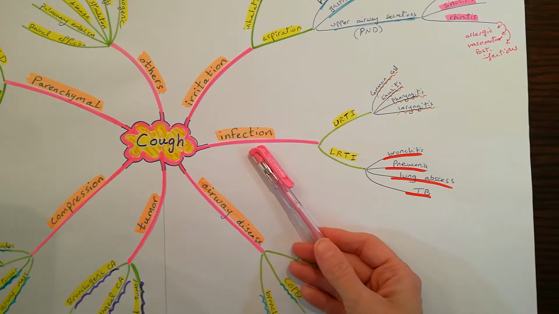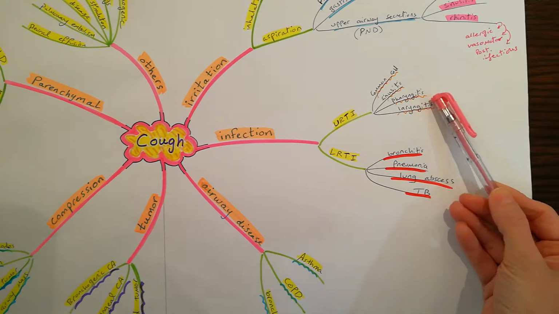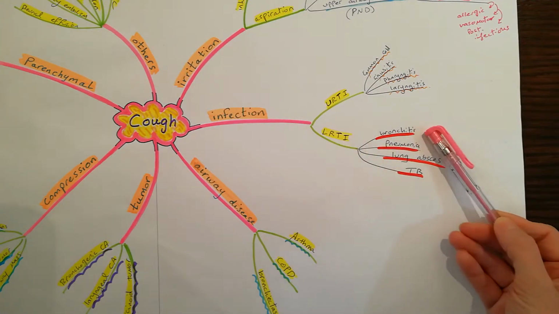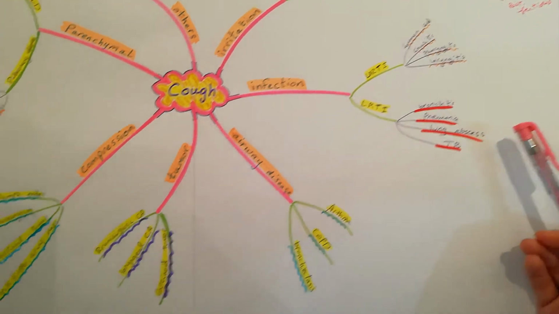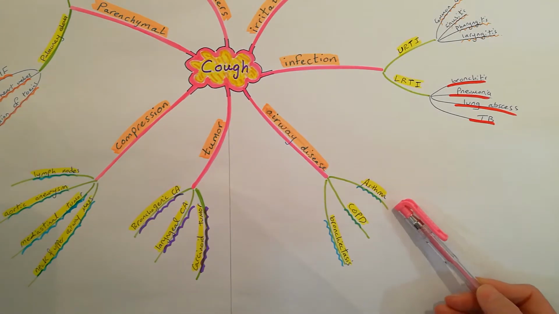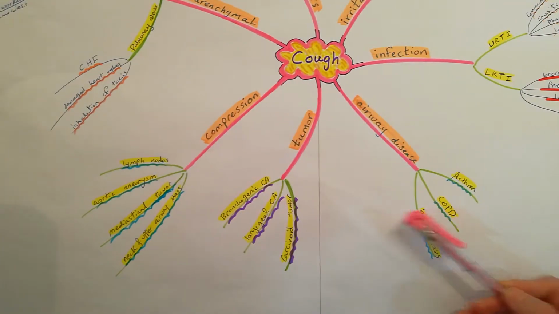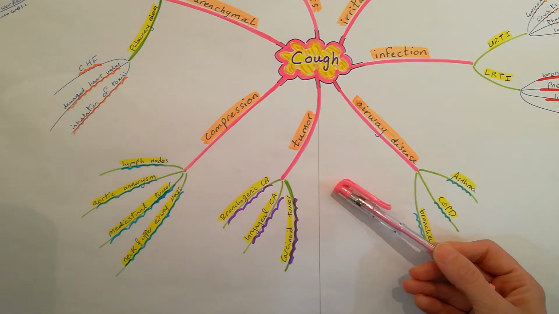Infections also can cause cough. Upper respiratory tract infections like common cold, sinusitis, pharyngitis, laryngitis, or lower respiratory tract infections like bronchitis, pneumonia, lung abscess, or TB. Airway diseases like asthma, COPD, bronchiectasis also cause cough. Tumors like bronchogenic carcinoma, laryngeal carcinoma, carcinoid tumor.